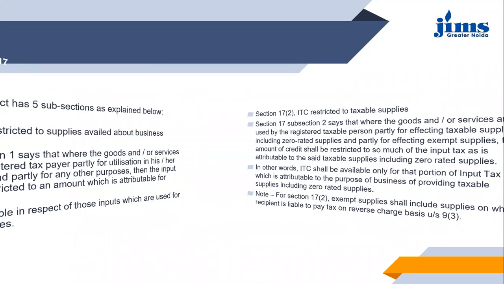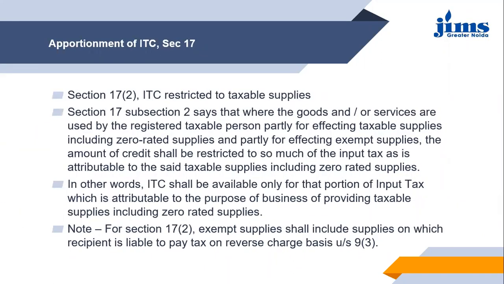Then in subsection 2, we talked about the taxable and non-taxable supplies, or you can say the exempt supplies. For the goods and the services which are used by the registered person for effecting the taxable supplies as well as the exempt supplies, the ITC will be proportionately divided between the taxable and the exempt supplies, and the ITC can be claimed only for the supplies which are taxable under GST.